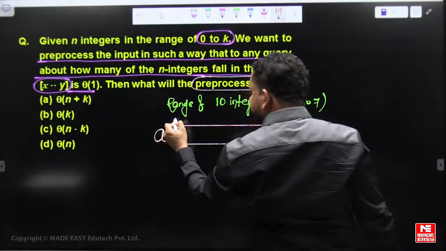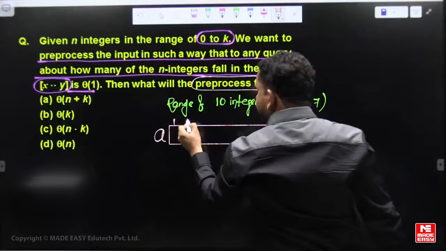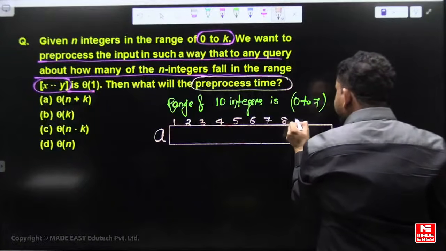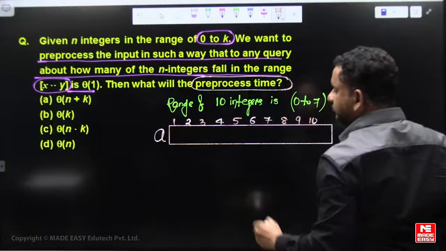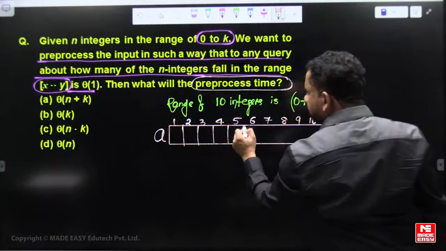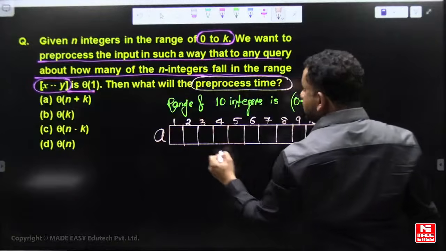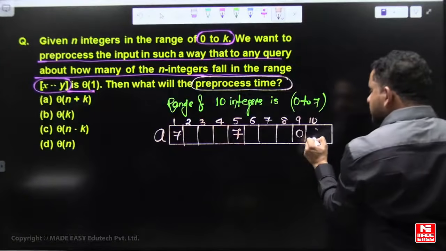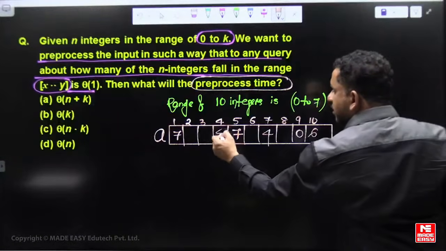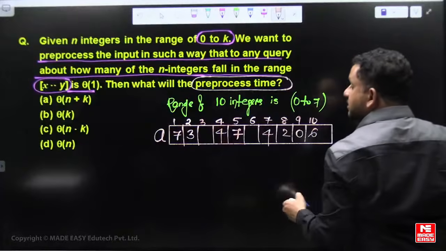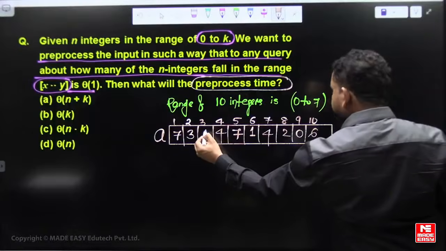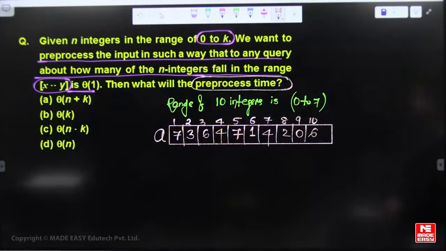This is one given array of 10 integers. The range is maximum 7, minimum 0. So integer 6 also is there, 4 also, 3 also, 2 may also exist, 1, like this. No one is less than 0, no one is more than 7.